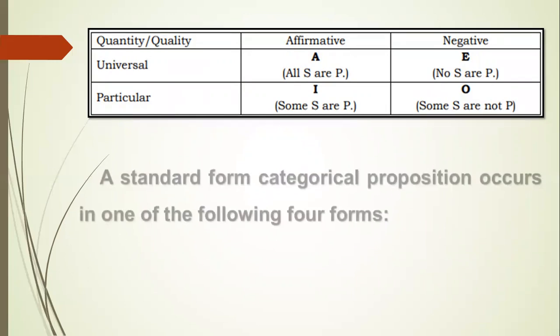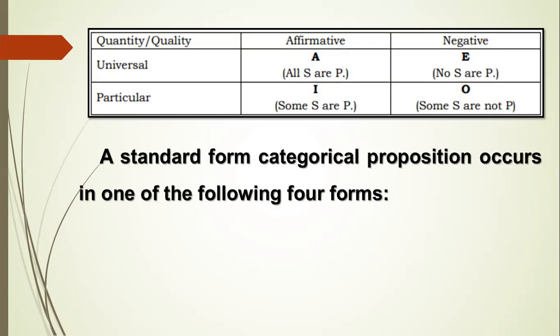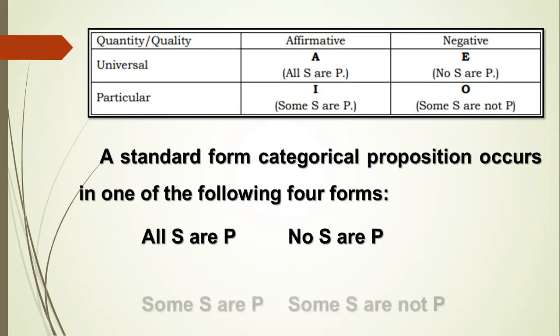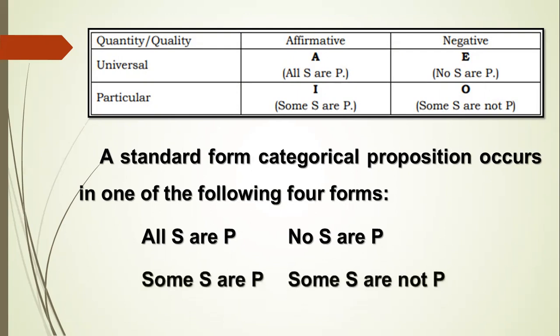A standard form categorical proposition occurs in one of the following forms: All S are P, no S are P, some S are P, some S are not P.